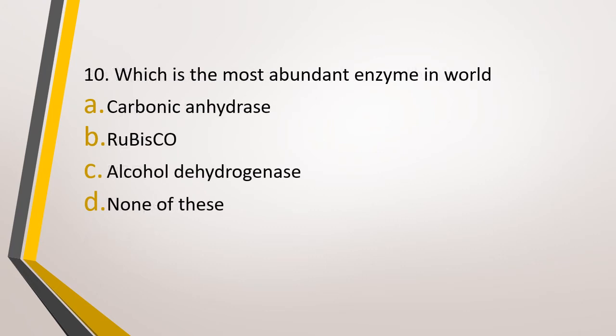Question number 10. Which is the most abundant enzyme in the world? Option A, carbonic anhydrase, option B, rubisco, option C, alcohol dehydrogenase, option D, none of these. Most abundant enzyme in the world. Correct answer is option B, rubisco.